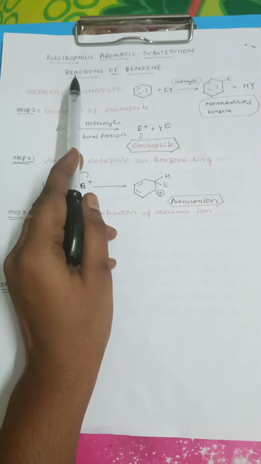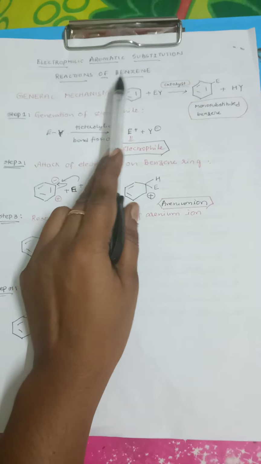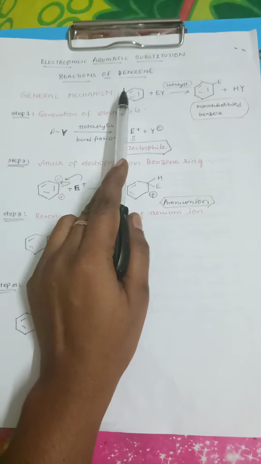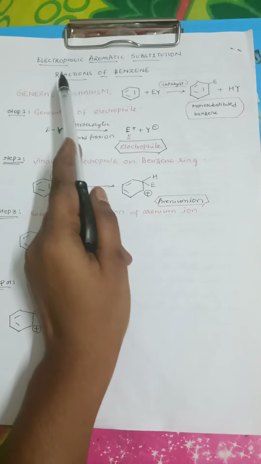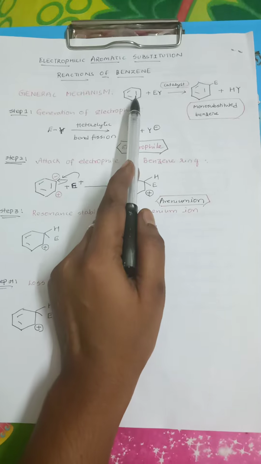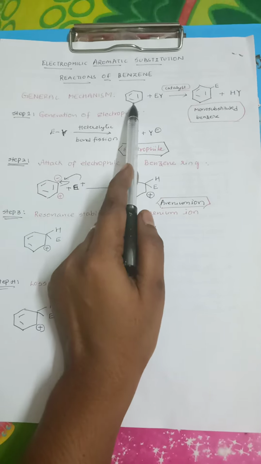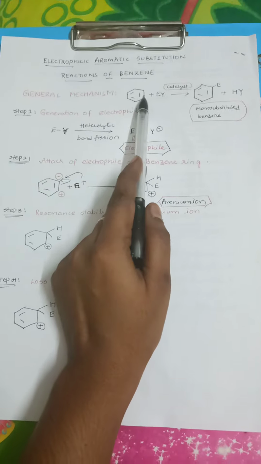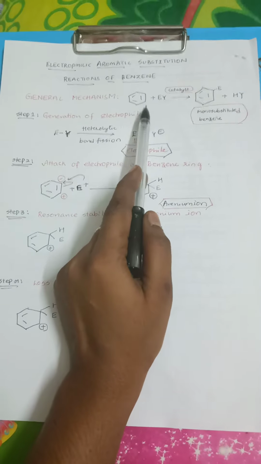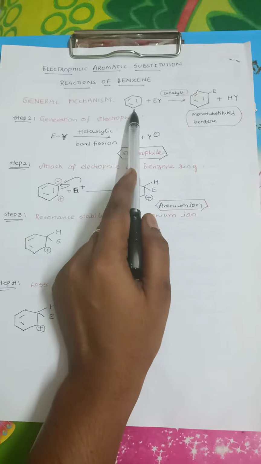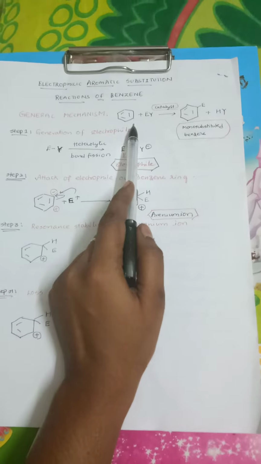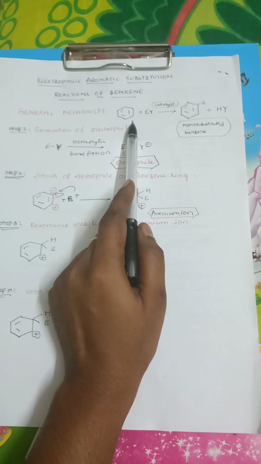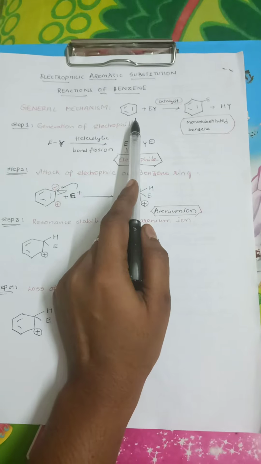Hello students, we have been discussing electrophilic aromatic substitution reactions of benzene. We understood that benzene undergoes electrophilic aromatic substitution reactions because it has 3 double bonds in its structure. With 3 double bonds, it has 6 pi electrons, so it is pi electron rich. Pi electron rich means it holds a negative charge and acts as a nucleophile.